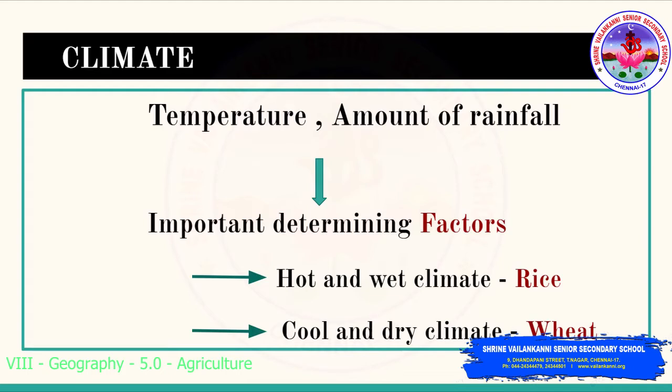The first important factor is the climate. The climate controls the pattern of agriculture. All over the world we practice a pattern, and that pattern is determined by this particular factor. The temperature and amount of rainfall play a major role. These are the important determining factors for agriculture. For example, rice requires a hot and wet climate. Wheat requires a cool and dry climate. So according to the climate only, we can cultivate the crops.